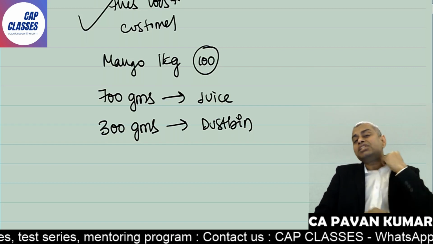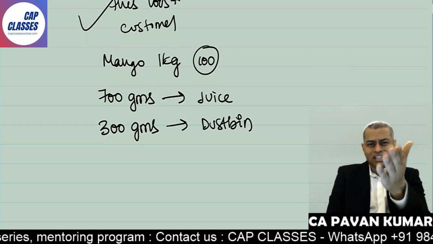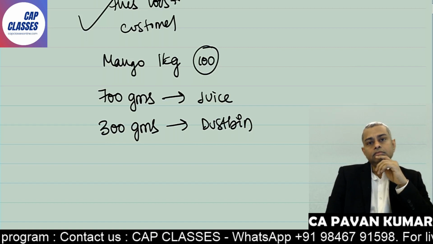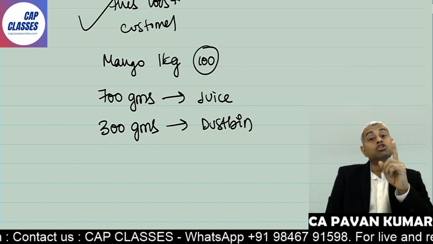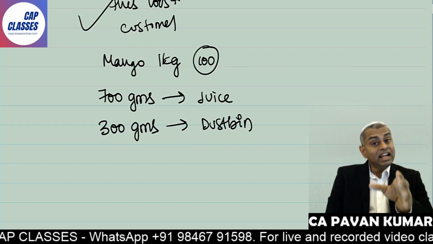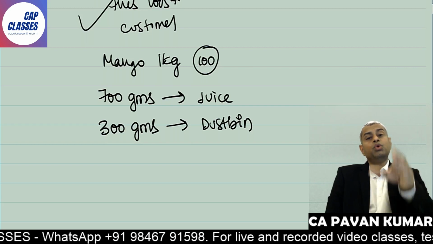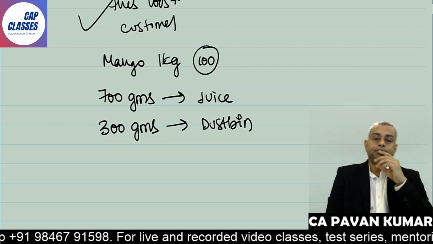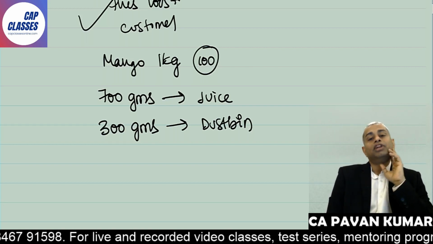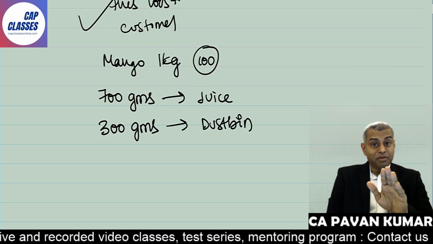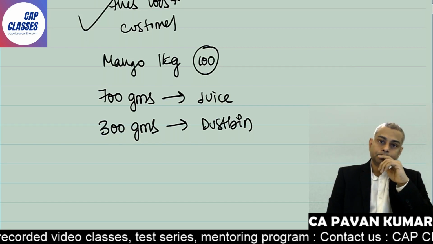You will catch my collar and slap me. Have you lost it, idiot? What will I do with that peel and nut? It is normal loss. No one can do anything about that. It is inherent in the nature of the product. You have to charge that to the customer and the customer has to pay. This is called normal loss. Are you getting my point? This is called normal loss.